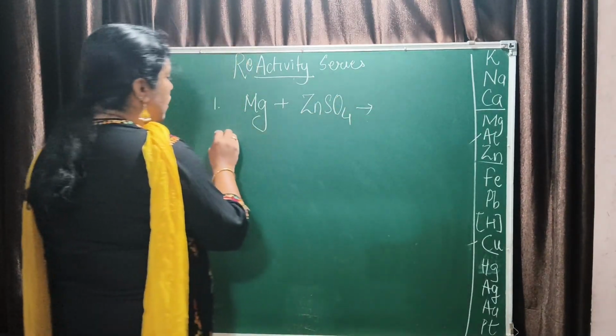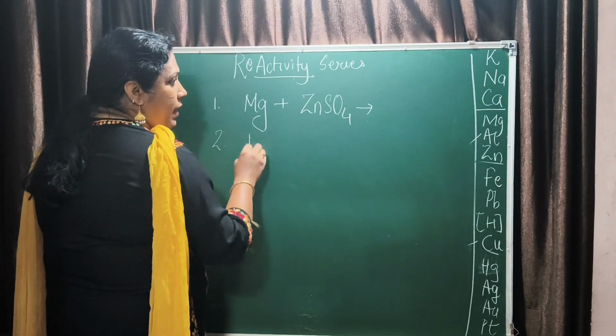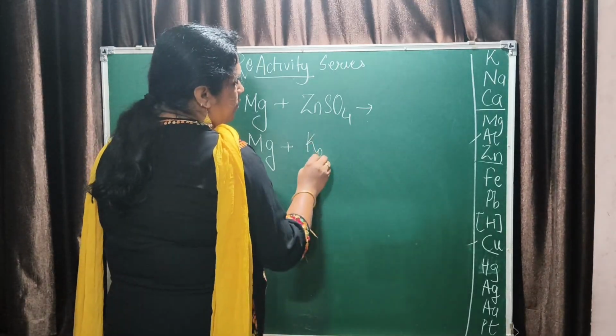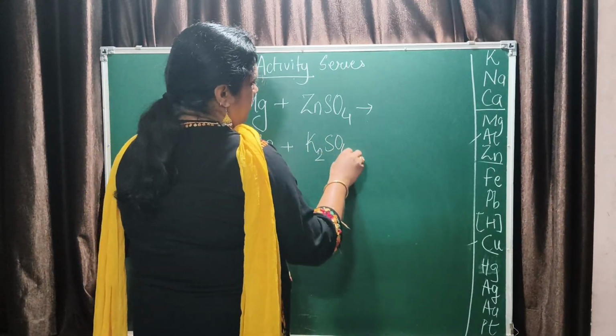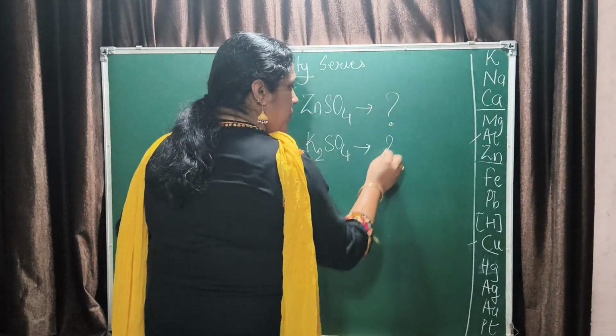Okay. And what will happen if magnesium is added to potassium sulfate? What will be the output? What will be the product?